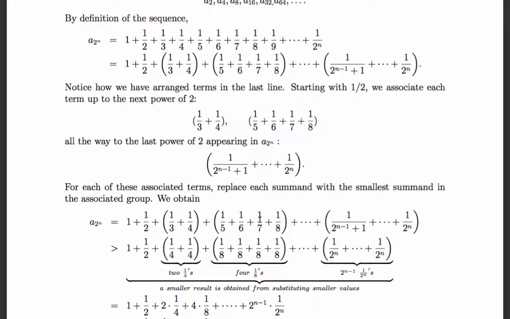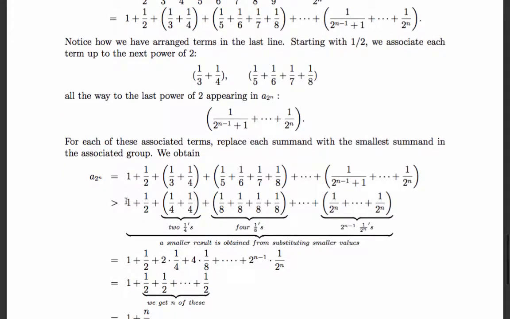An eighth is less than a seventh, which is less than a sixth, which is less than a fifth. If I replace all the entries here with 1/8, again, I get something strictly less than. And I can do that for each of my groupings. So here I have 2 quarters, I have 4 1/8. Here I have 2 to the n minus 1, 1 over 2 to the n's.